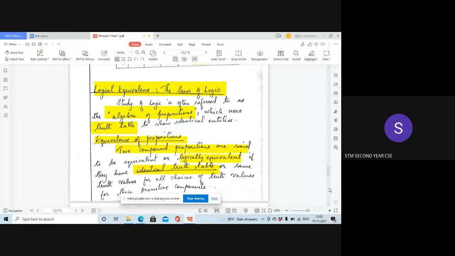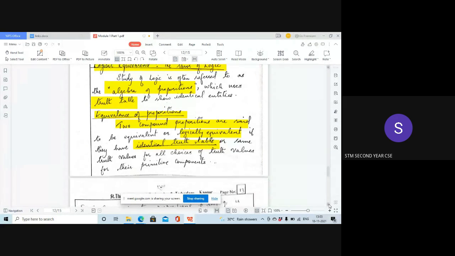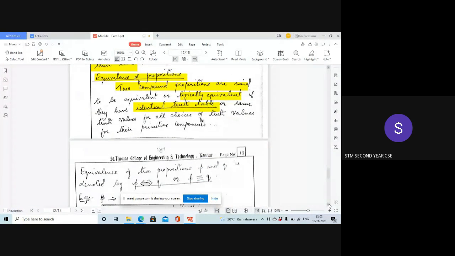Is it clear? They have the same truth value for all choices of truth values. For different truth value assignments to the component columns, if the final output is the same, then the two propositions are equivalent.